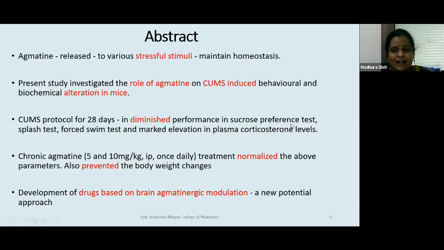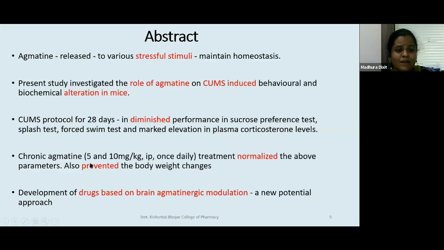I'll be explaining later what these tests are. Splash test, forced swim test, and marked elevation in plasma corticosterone levels. So if you know, corticosterone is a marker of stress. Whenever you are in stress, your blood cortisol in humans, and corticosterone in rats and mice, would be increased.